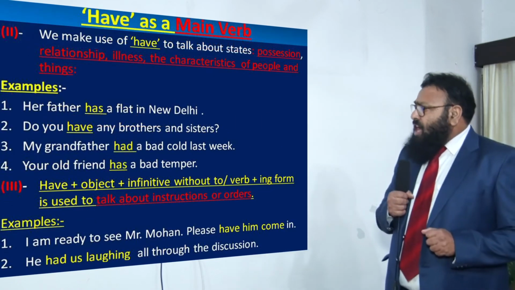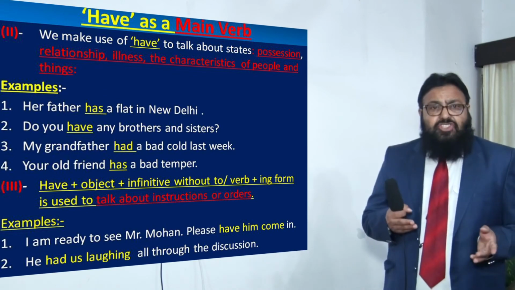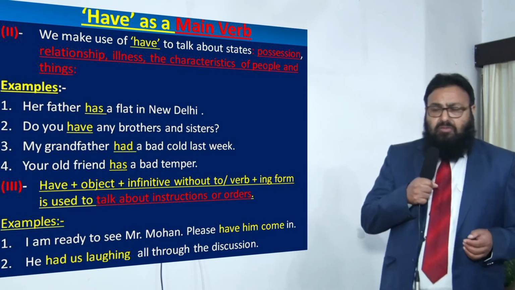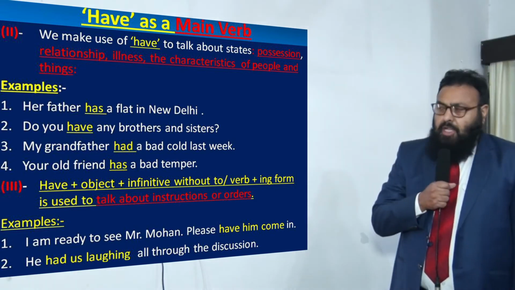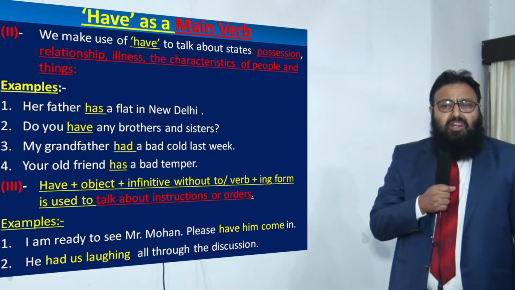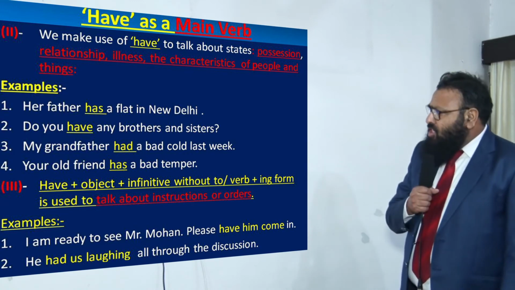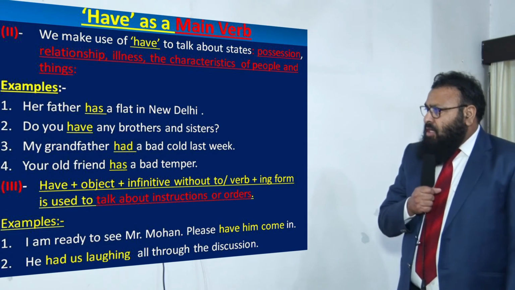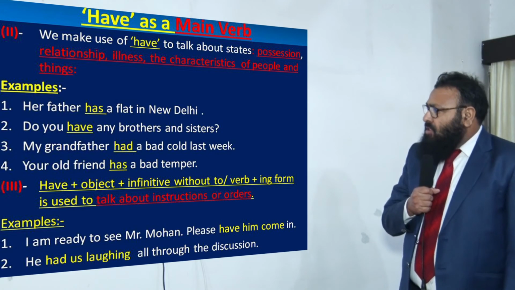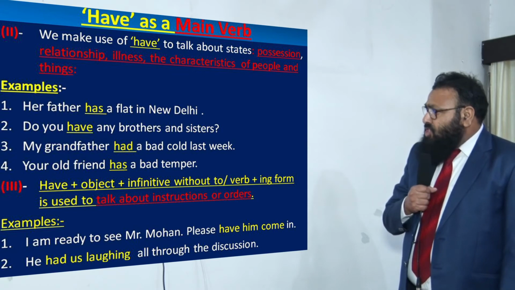The second usage of have as a main verb is when we talk about possessions, relationship, illness, the characteristics of people and things. Examples are, her father has a flat in New Delhi. Now has here is used in the sense of possession. Her father possesses a flat or owns a flat. It is in the sense of ownership, has. Do you have any brothers and sisters?